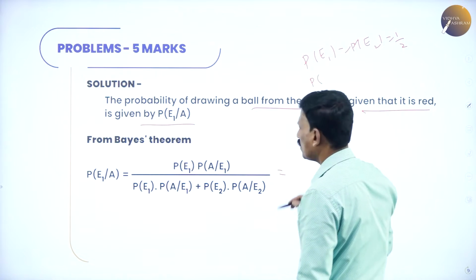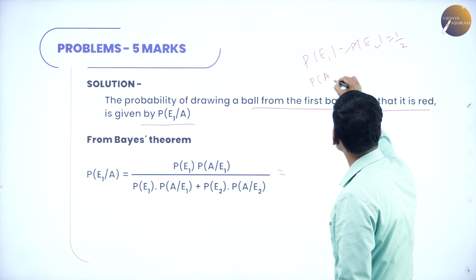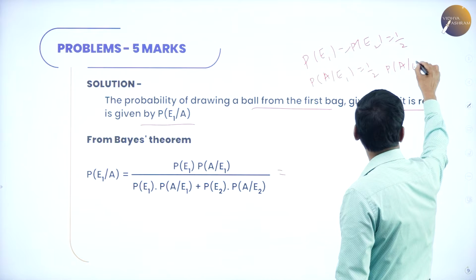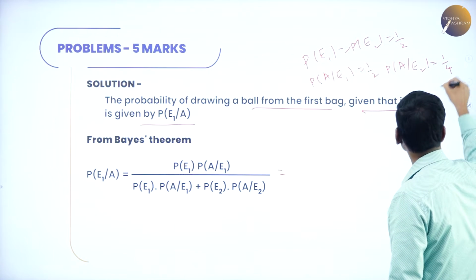And similarly, probability of A given E1 is 1 by 2, and probability of A given E2 is equal to 1 by 4. Substitute here.